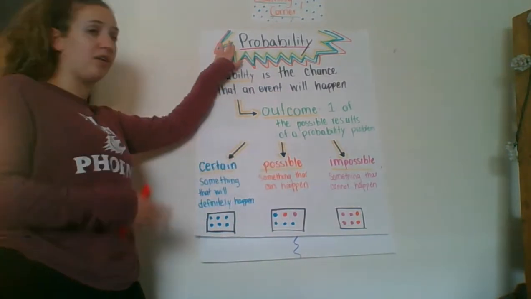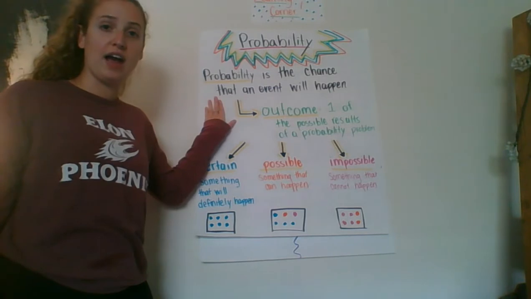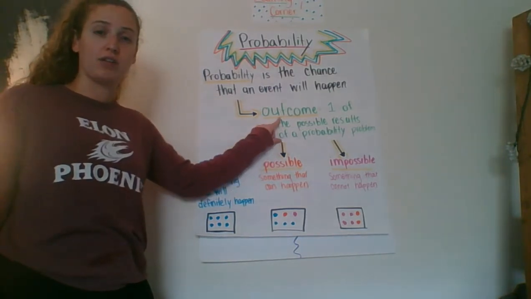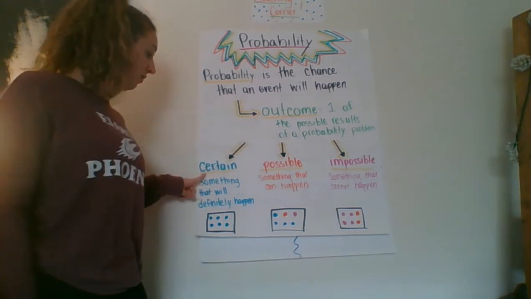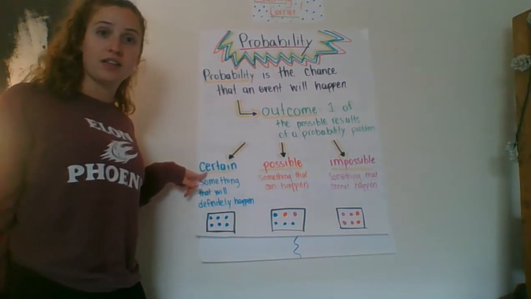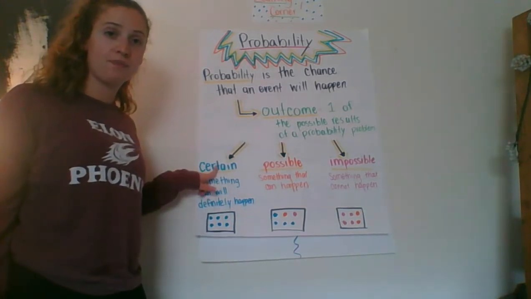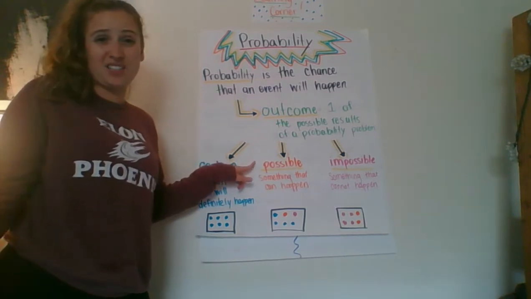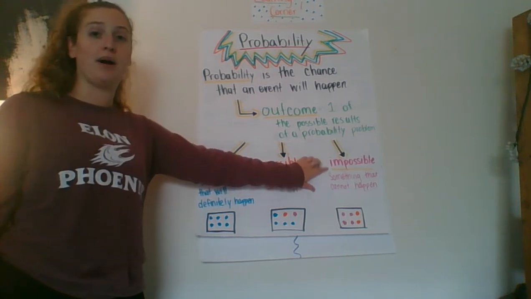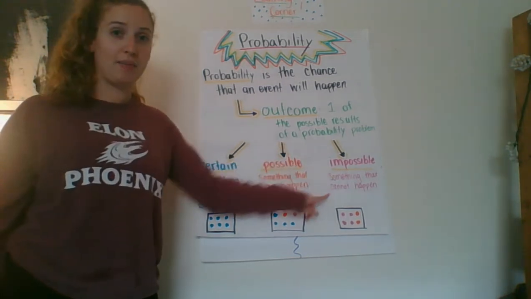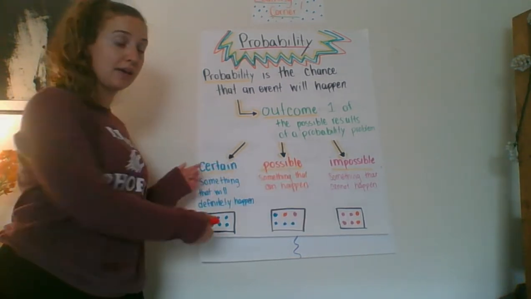So in probability, when we look at the chance of an event happening, we want to think of the outcome. And we can describe the outcome in a few ways. We can be certain that something will definitely happen, possible, something could happen, or impossible, something cannot happen. Let's take a look at some examples.